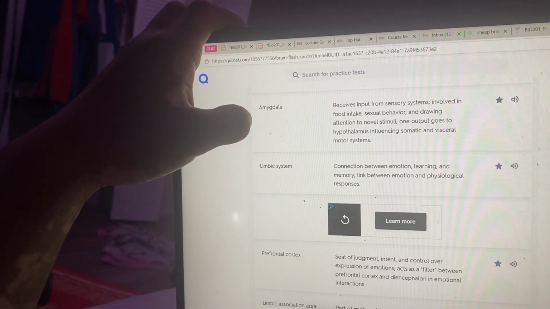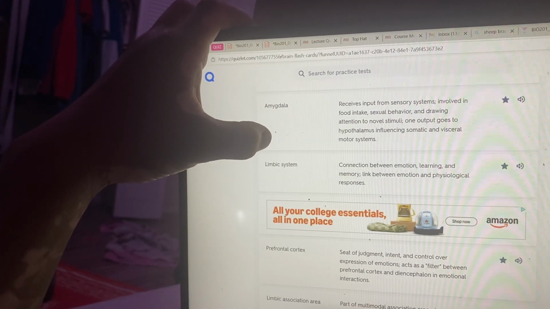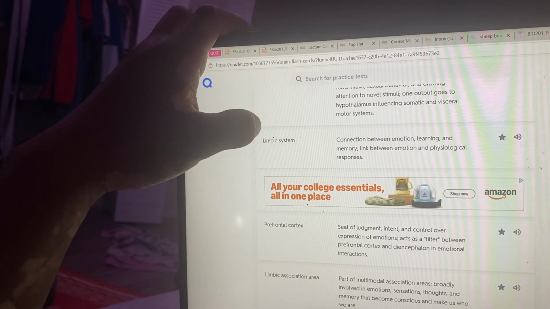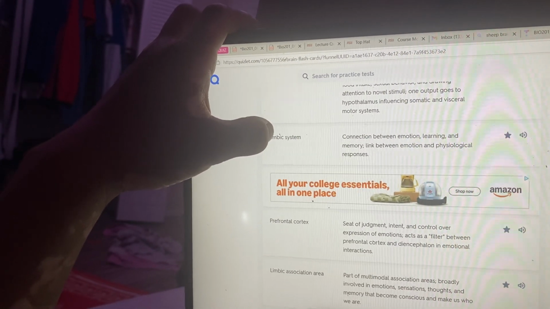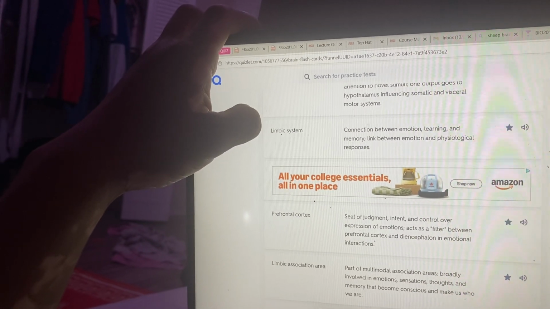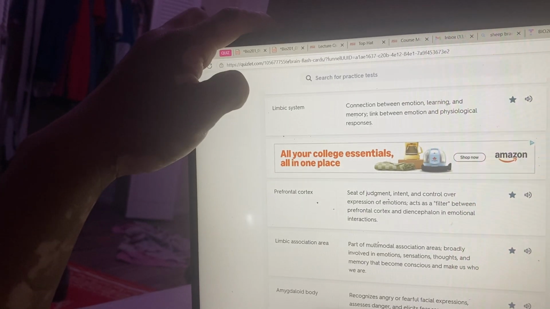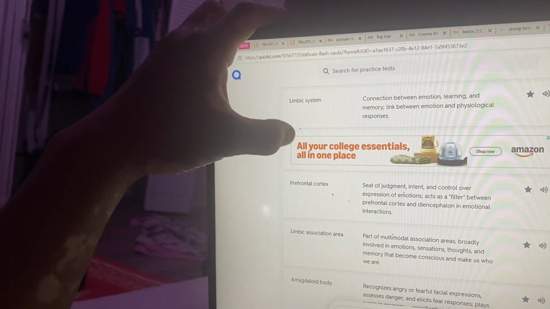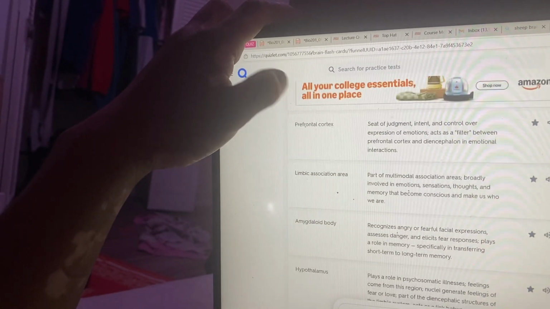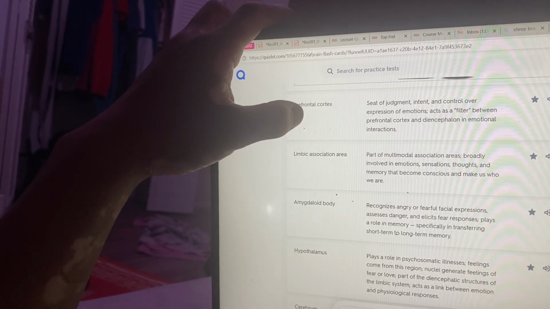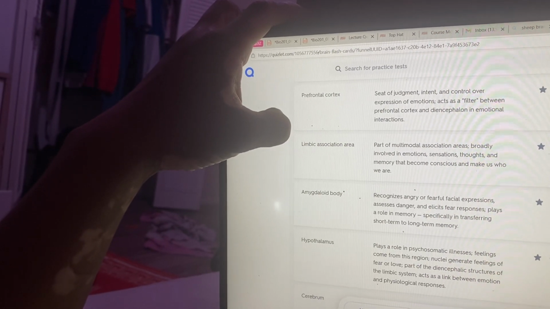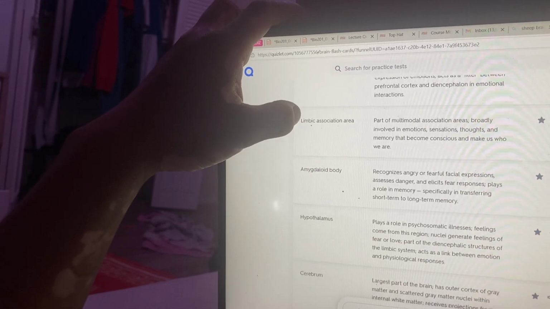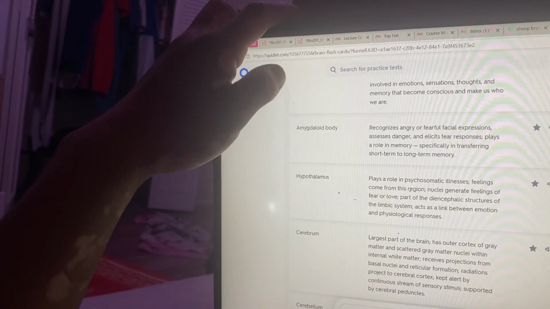Amygdala receives input from sensory systems involved in food intake, sexual behavior, and drawing attention to novel stimuli. When output goes to the hypothalamus, it influences somatic and visceral motor systems. Limbic system, connection between emotion, learning, and memory, link between emotion and physiological responses. Prefrontal cortex, seat of judgment, intent, and control over expressions of actions, acts as a filter between the prefrontal cortex and the diencephalon in emotional interactions.